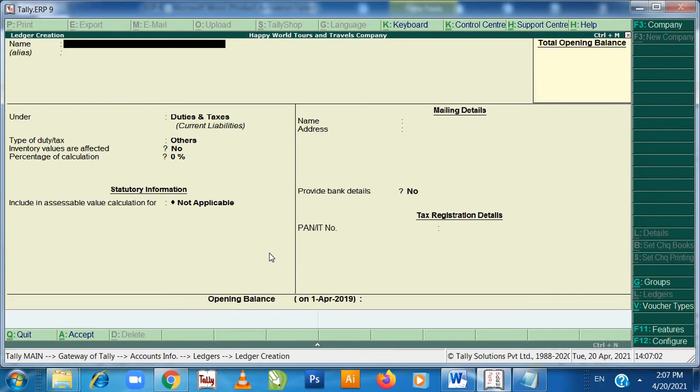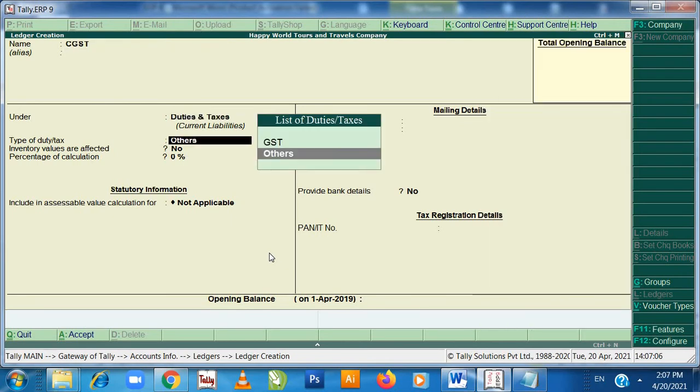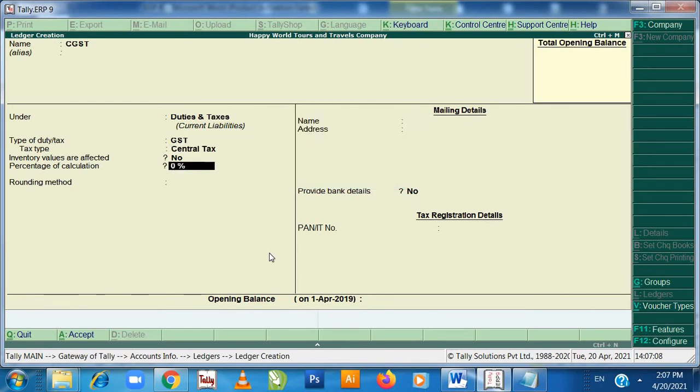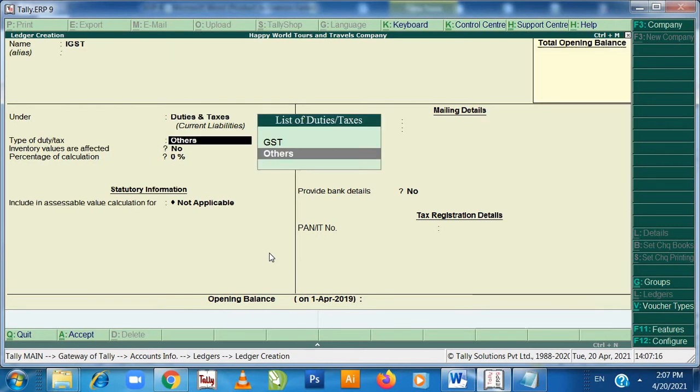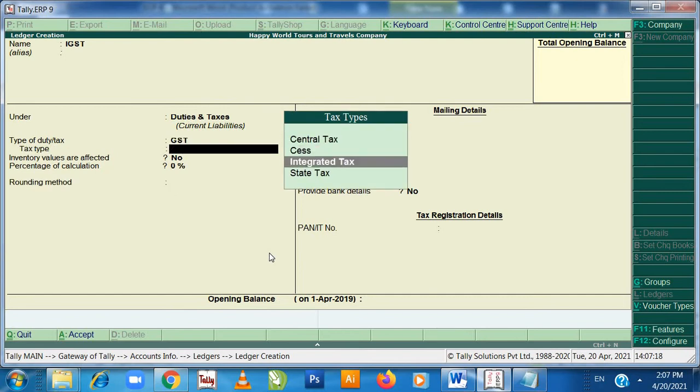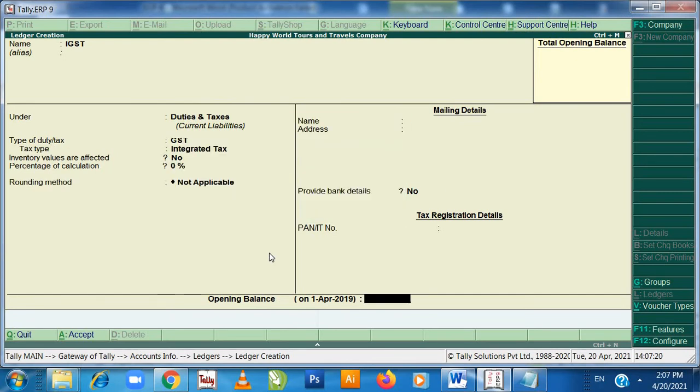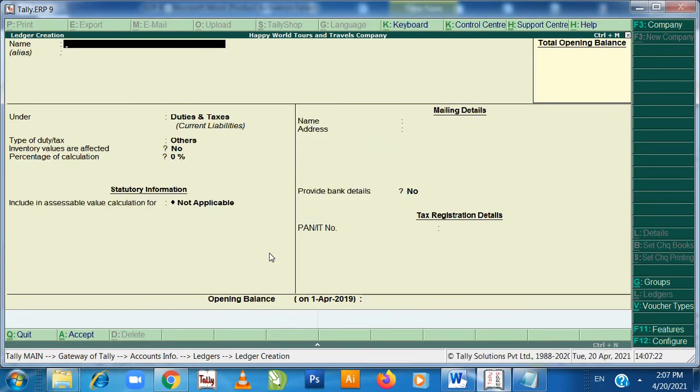Then CGST, GST. This is central tax. Enter, enter. Then IGST, this is integrated tax. Enter, enter. So all the taxation has been created.